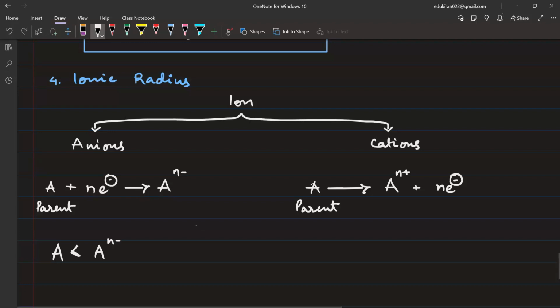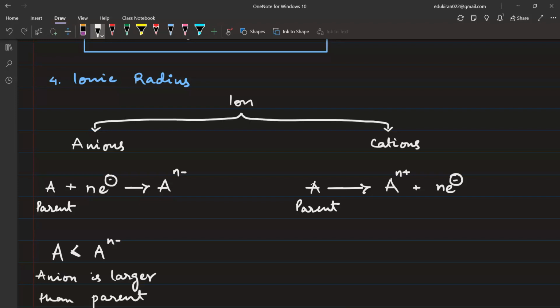So in the parent, let us suppose we have 10 protons and 10 electrons, then the protons can easily pull. But if I am adding more electrons, then the protons will not be able to pull those extra electrons as effectively. That is why we'll say anion is larger than cation. Sorry, I wrote cation, my bad. Anion is larger than parent.